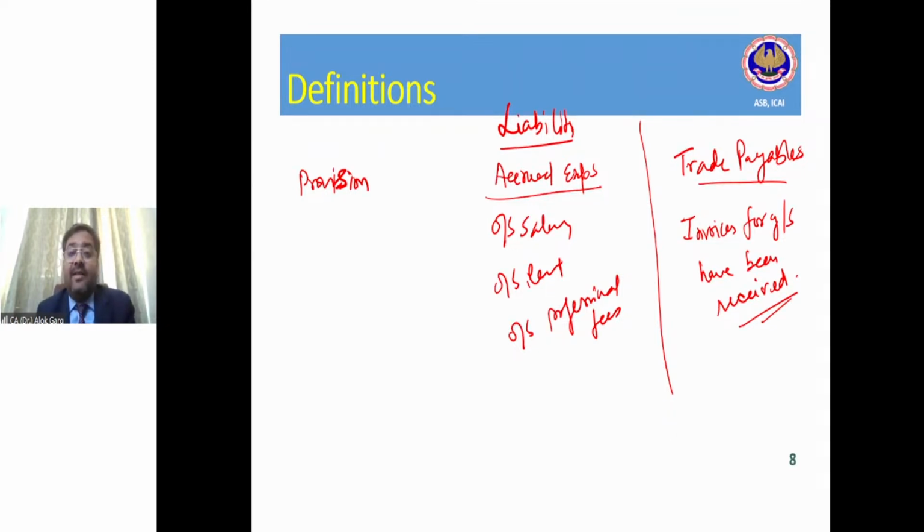Guys, now let me give you the definition of provision. Provision is a liability of uncertain timing or amount. So guys, whether this audit fee is uncertain in terms of timing or amount, it is already approved in the board audit committee. So this is something which is already agreed, contractual.